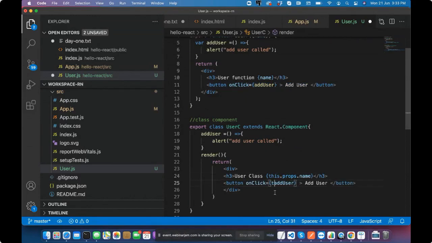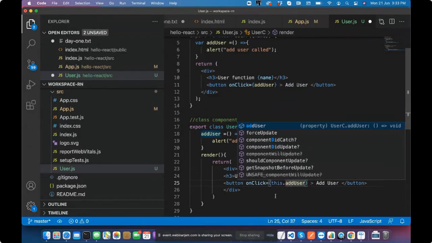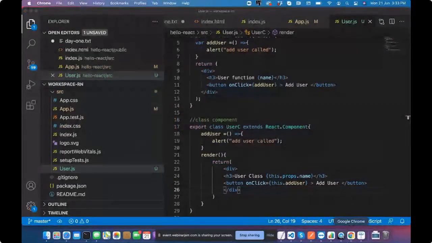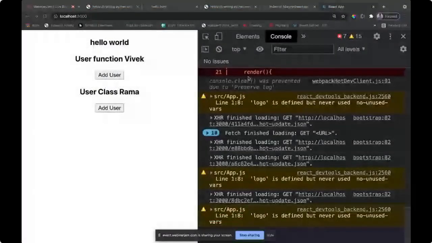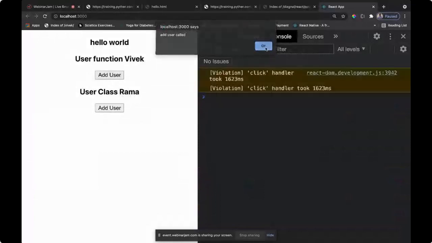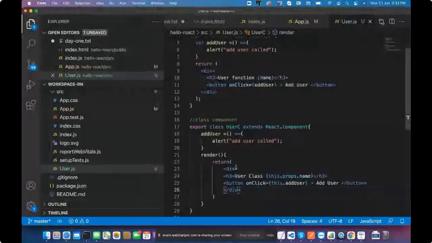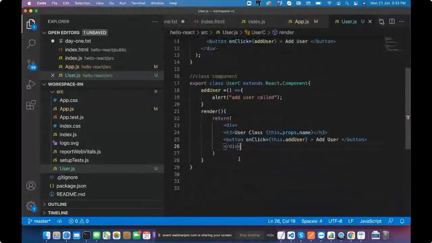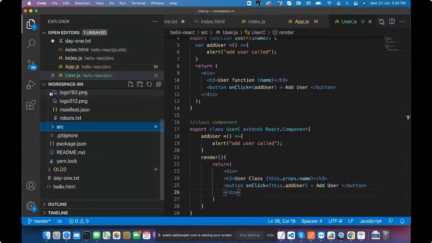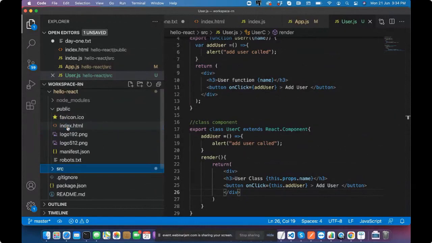We have to put this.addUser. Click works smoothly. Now think about if we scale the app further and scale it up. Similarly, I can take another quick example for you to get more understanding of how we scale it up.